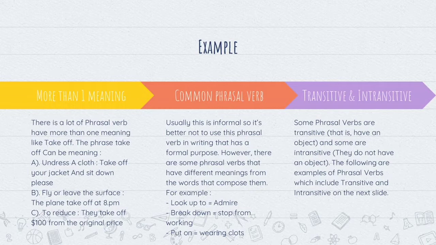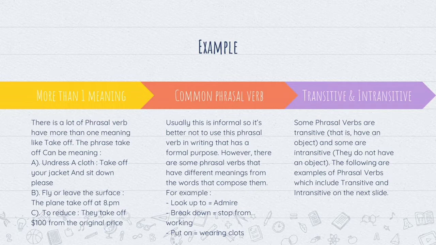The second one is common phrasal verbs. Usually, these are informal, so it's better not to use them in writing that has a formal purpose. However, there are some phrasal verbs that have a different meaning from the words that compose them.